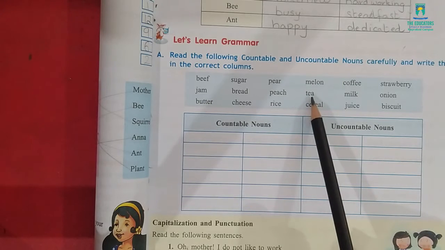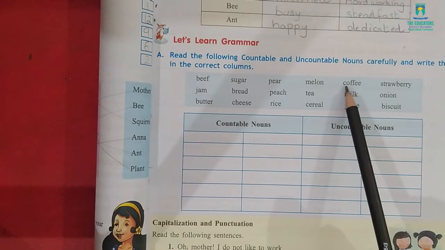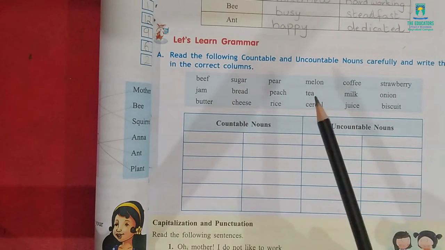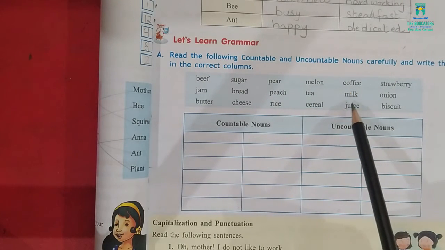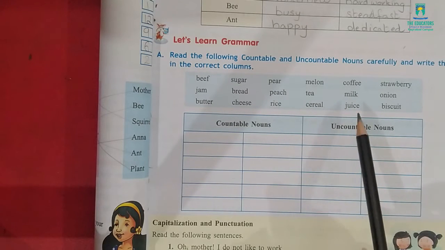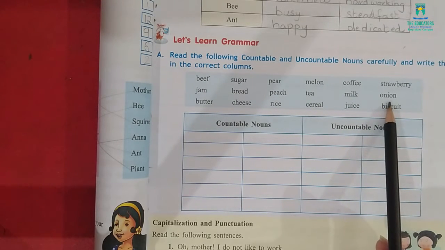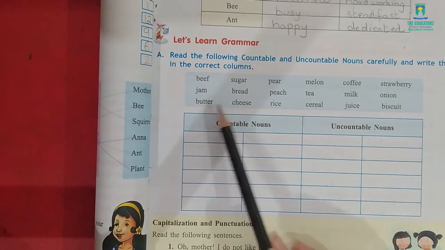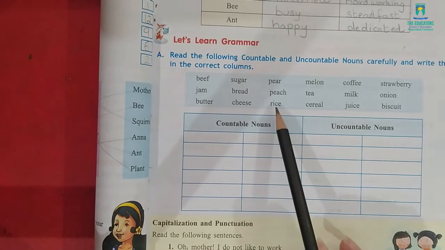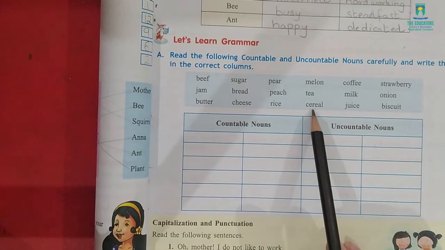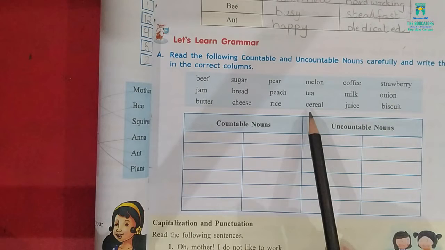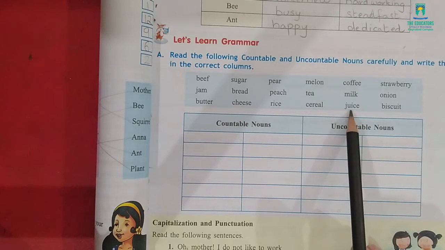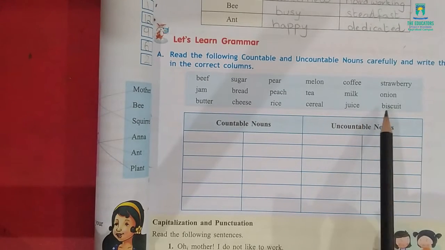Tea is an uncountable noun because it is also like coffee and sugar, so it can't be counted. Milk is like water, so it can't be counted. Uncountable noun. Onion can be counted, so it is a countable noun. Butter is an uncountable noun. Cheese is also uncountable. Rice is also uncountable. Cereal also can't be counted, so it is also an uncountable noun. Juice is also uncountable. It's like water, so we can't count it.